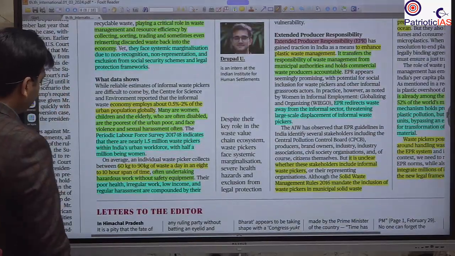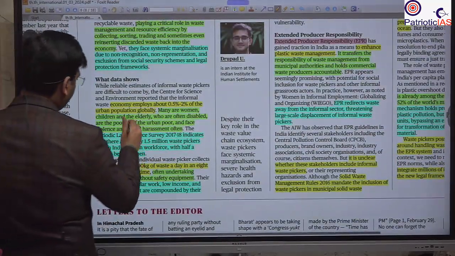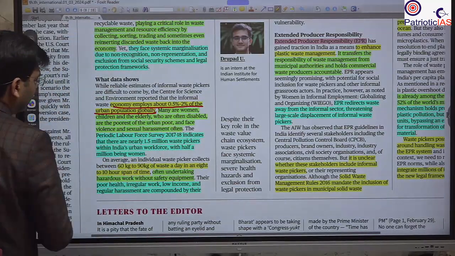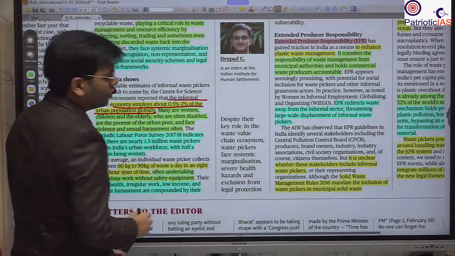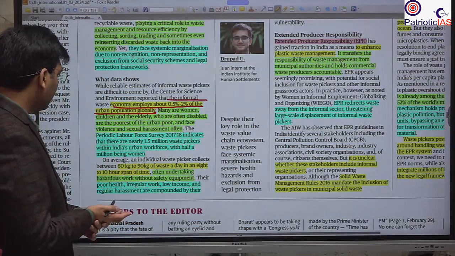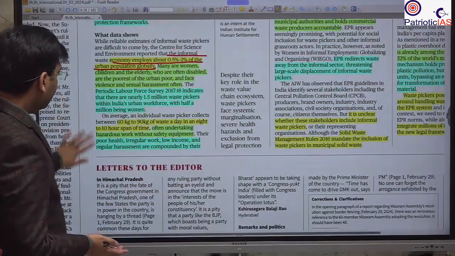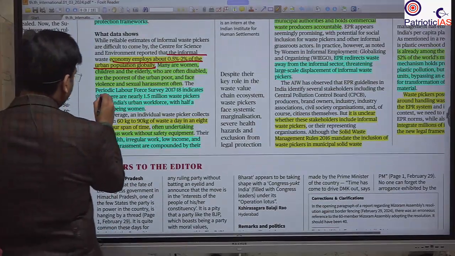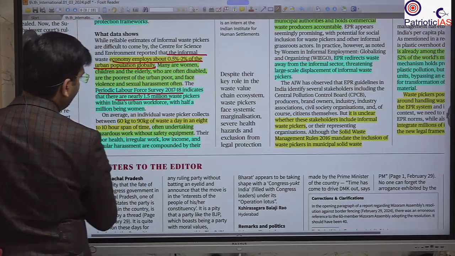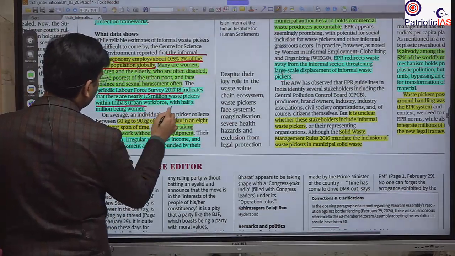What is their percentage? In the overall urban population, they constitute about 0.5 to 2% of the total urban population. In India, the Periodic Labour Force Survey indicates that there are nearly 15 lakh waste pickers within the Indian urban workforce.